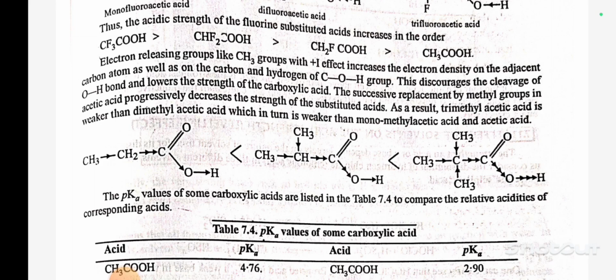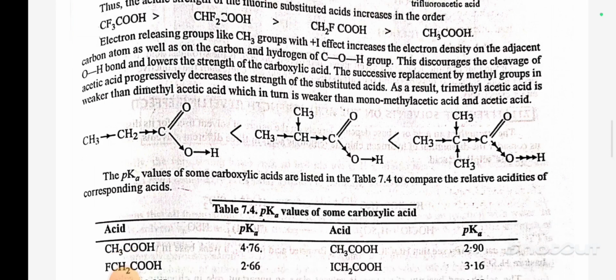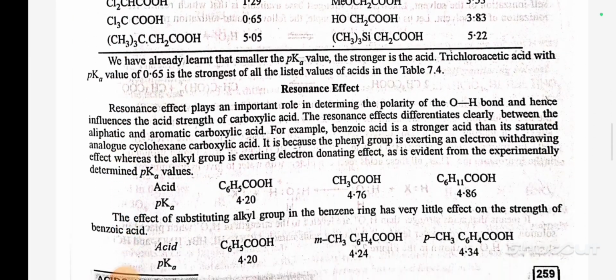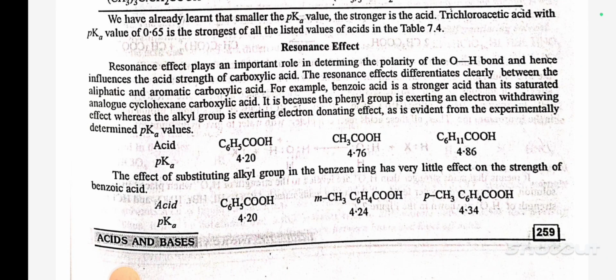As a result, trimethylacetic acid is weaker than dimethylacetic acid, which in turn is weaker than monomethylacetic acid and acetic acid. We have already learned that the smaller the pKa value, the stronger is the acid. Trichloroacetic acid with pKa value of 0.65 is the strongest of all the listed acids.